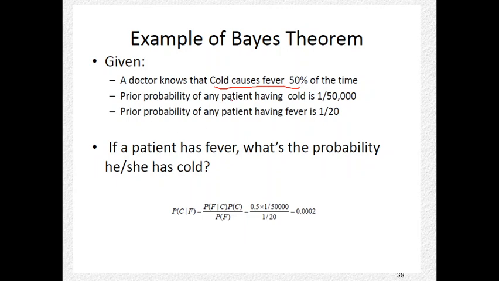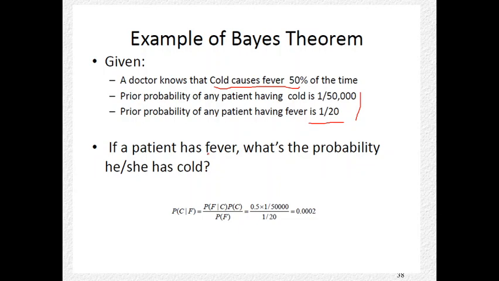And the prior probability of any patient having cold is 1 by 50,000. Prior probability of any patient having fever is 1 by 20. This prior probability we are observing from the data set. And if a patient has fever, what is the probability that he or she has cold? Then this is actually revising the probability.